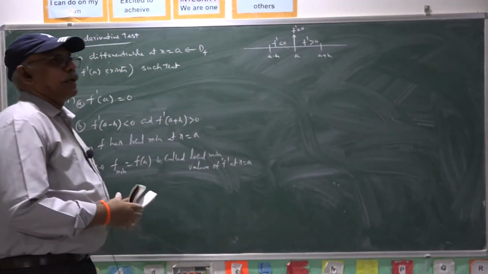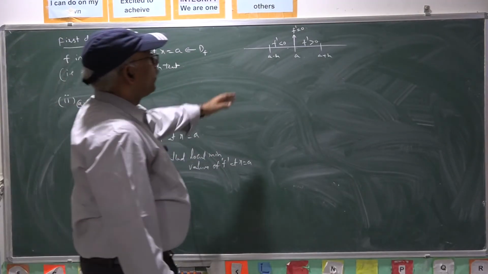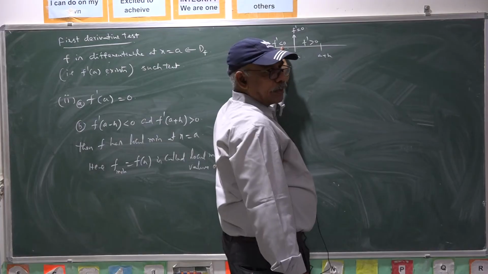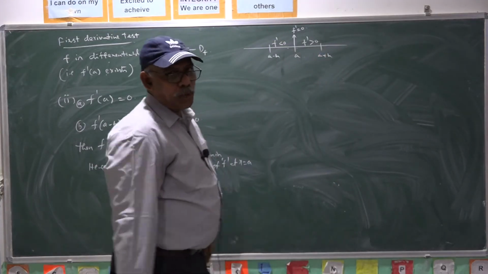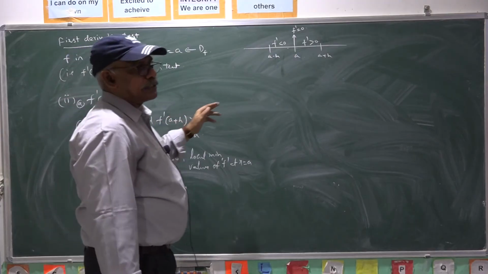So f dash changes its sign from negative to positive as x crosses a.